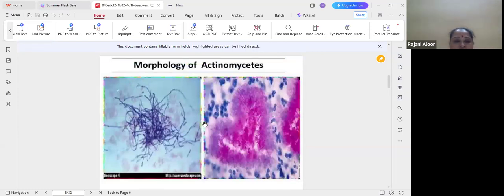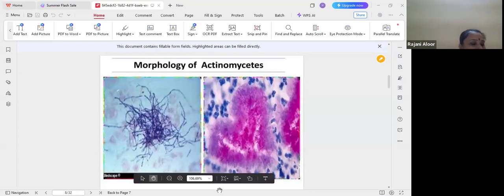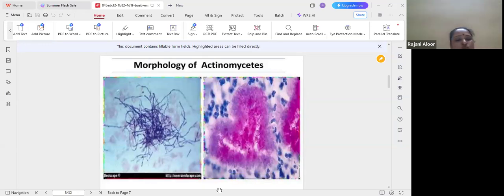Actinomycetes: actis meaning ray, myces meaning fungus. Ray fungus. The definition of actinomycetes: actis means ray, mycus means fungus, or fungus-like bacteria with cylindrical cells which are usually united to form a filamentous structure resembling the mycelium.